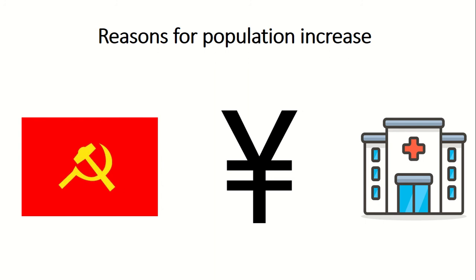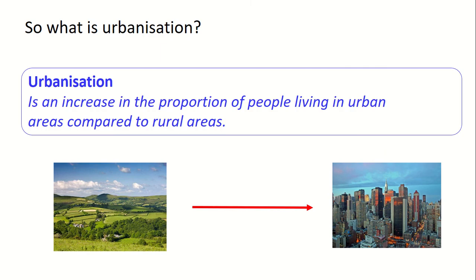And then the final and perhaps most important one is that little hospital logo there. That's the argument that as healthcare improves, population increases. So if we go back 100 years in China, there might have been a high infant mortality, so people dying before their first birthday. There might have been a low life expectancy because diseases might end up killing people. However, in China nowadays, the healthcare is much improved, and therefore there is less infant mortality, and there is also a longer life expectancy. So as people are living longer and people are still being born, the population does continue to increase.